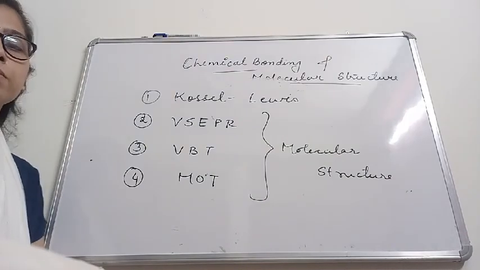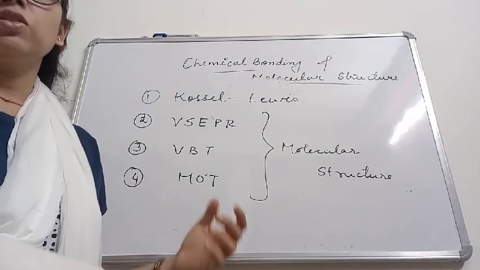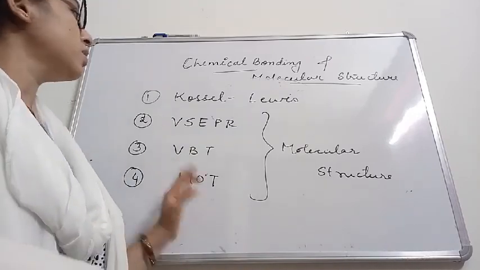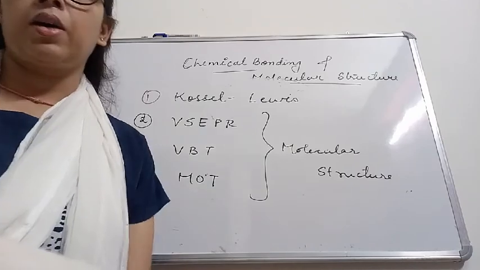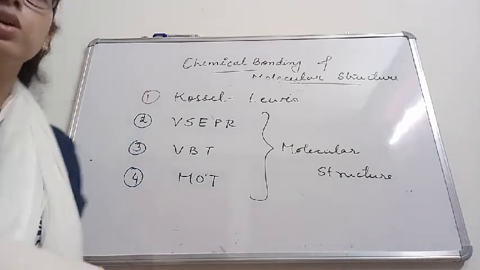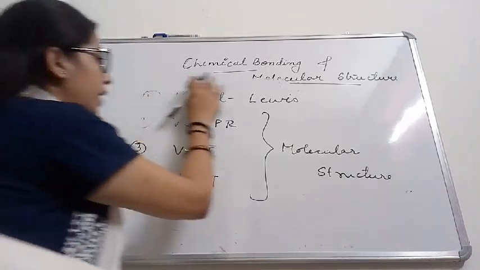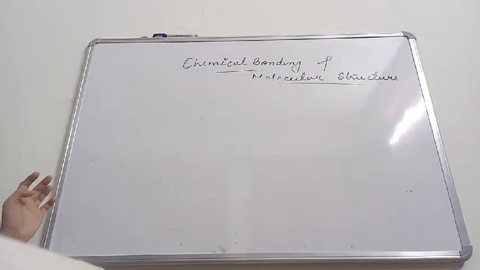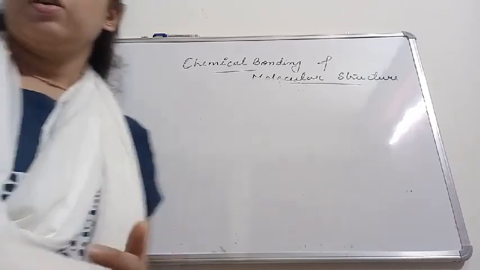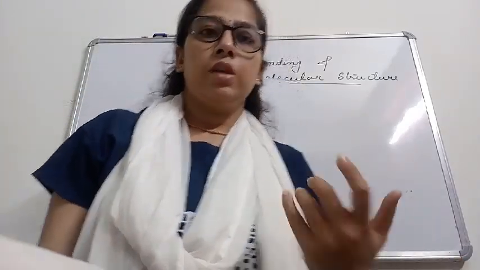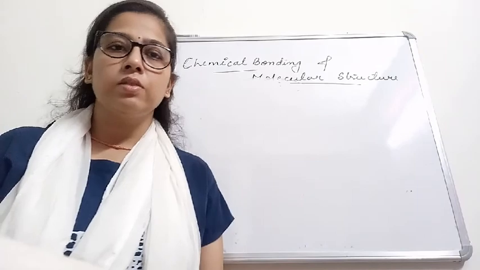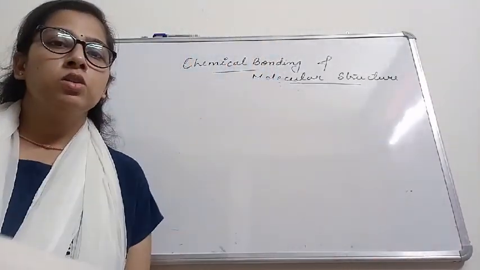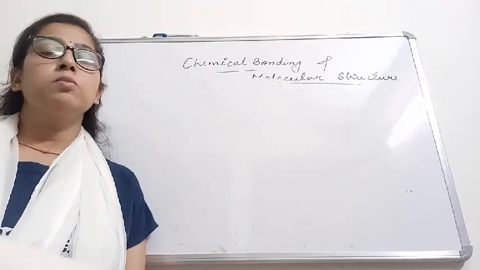And why do atoms combine? Why do certain atoms combine? These different theories have been given to explain all these questions, and we will discuss each in detail later. So the first thing we will start with is why do atoms combine? What is the reason atoms combine? It was earlier understood, Kossel and Lewis were the first to give this approach, that atoms combine to complete the octet, that is, to become stable.